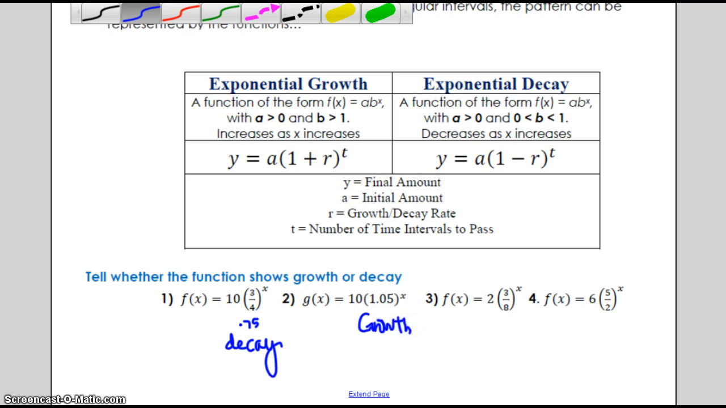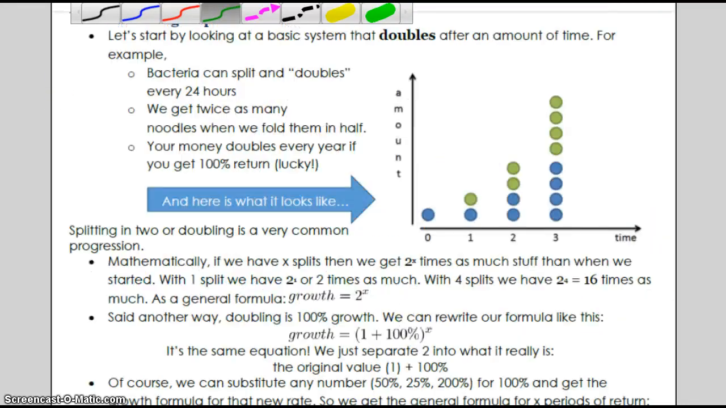So try those last two on your own. Pause, check when you're ready. All right, so number 3 is decay, because that is less than 1. And then number 4 is a little tricky. Hopefully you didn't see that fraction and think it was decay, because really 5 halves is 2.5, which is greater than 1, so that should be a growth.